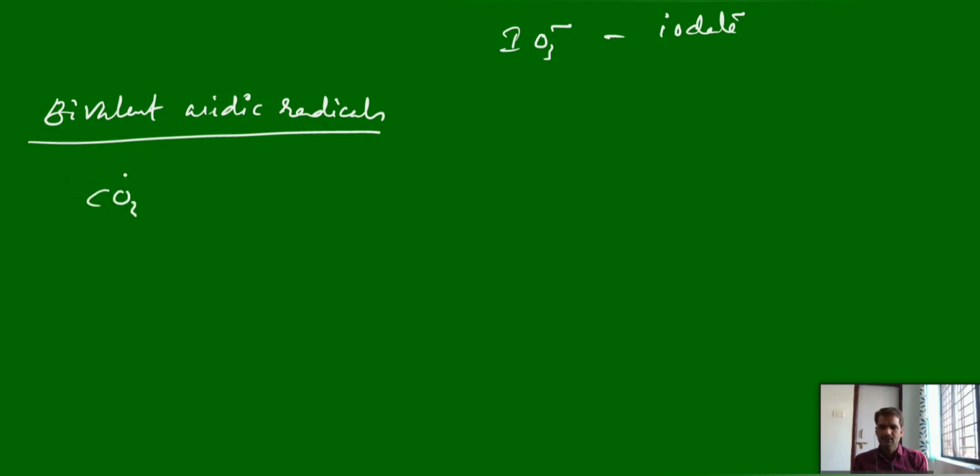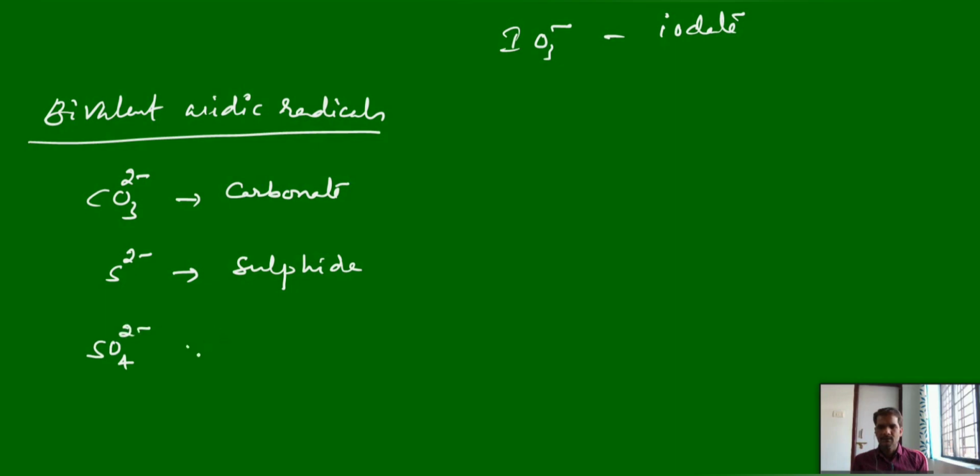Most commonly used example, carbonate. S2 minus, sulfide. SO4 2 minus, sulfate. And SO3 2 minus, sulfite. So the difference: sulfide, sulfite, sulfate.